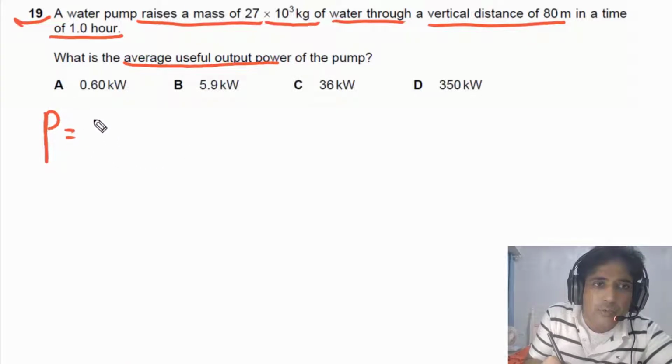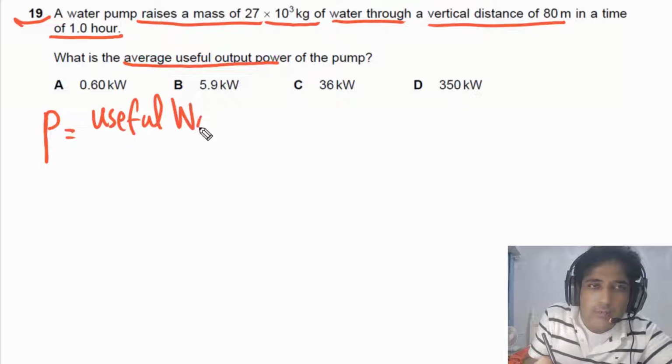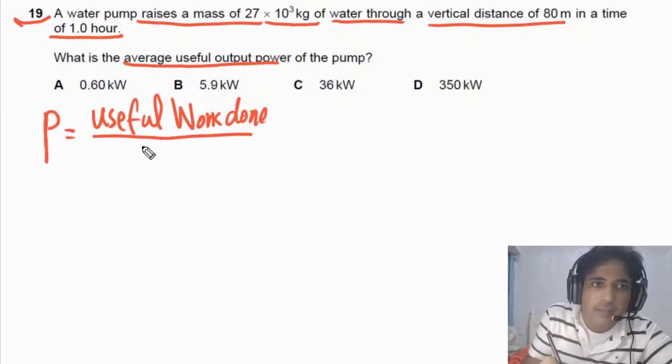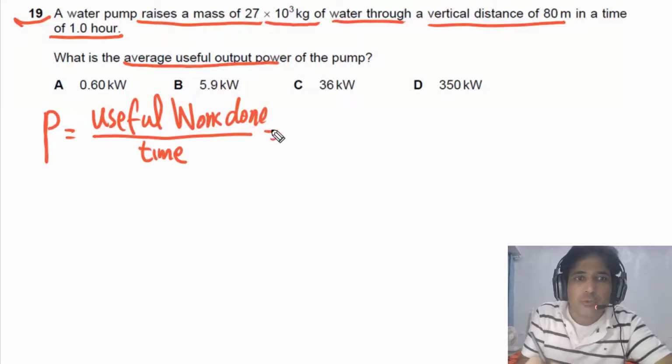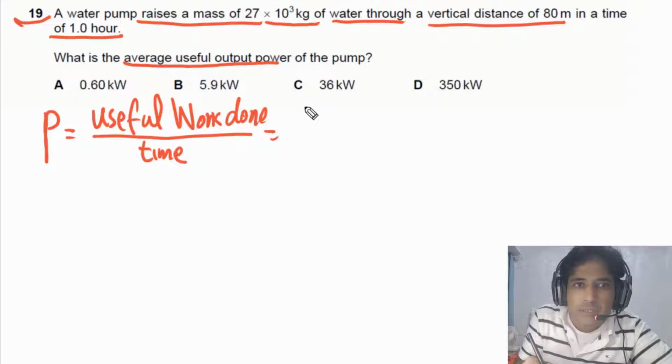Power is equal to useful work done by pump divided by time taken. Useful work done by the pump in this case is equal to the gain in GPE, divided by time.